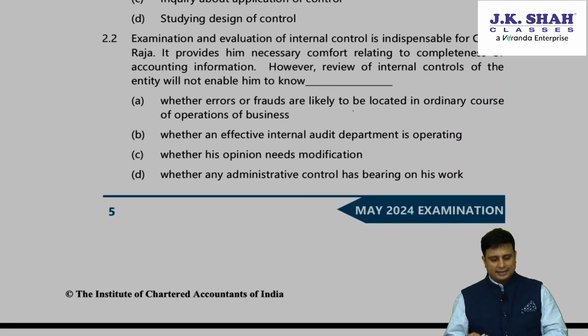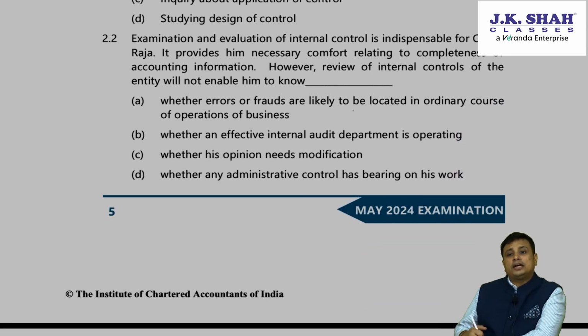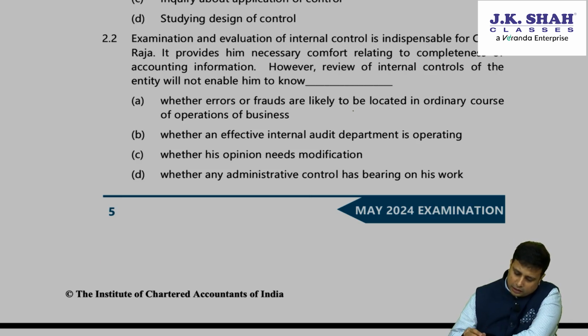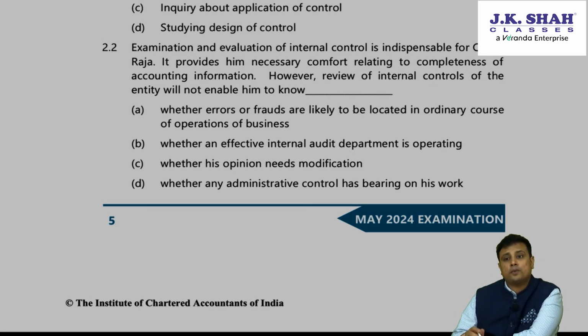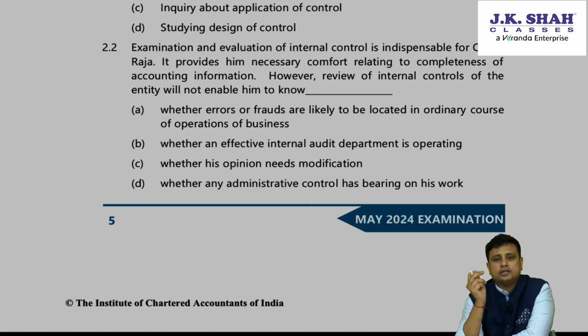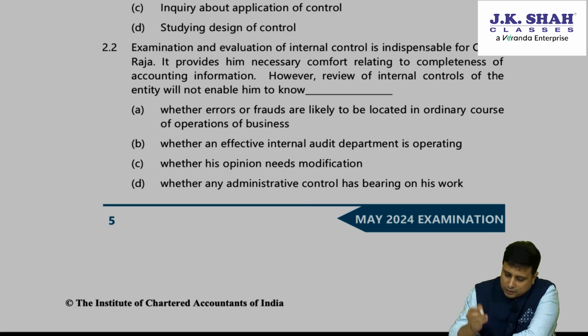Second, examination and evaluation of internal control is indispensable for CA Raja. It provides necessary comfort relating to completeness of accounting information. However, review of internal controls of the entity will not enable him to know what? Firstly, A, whether errors or fraud are likely to be located, whether effective internal audit is in operation. Second, whether his opinion requires modification, whether administrative control is at work. So here in this particular case, he has done an examination of what?